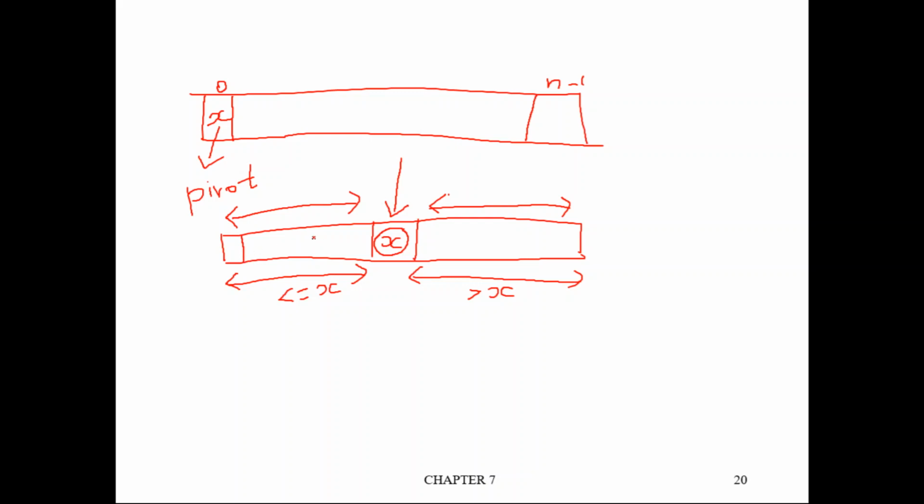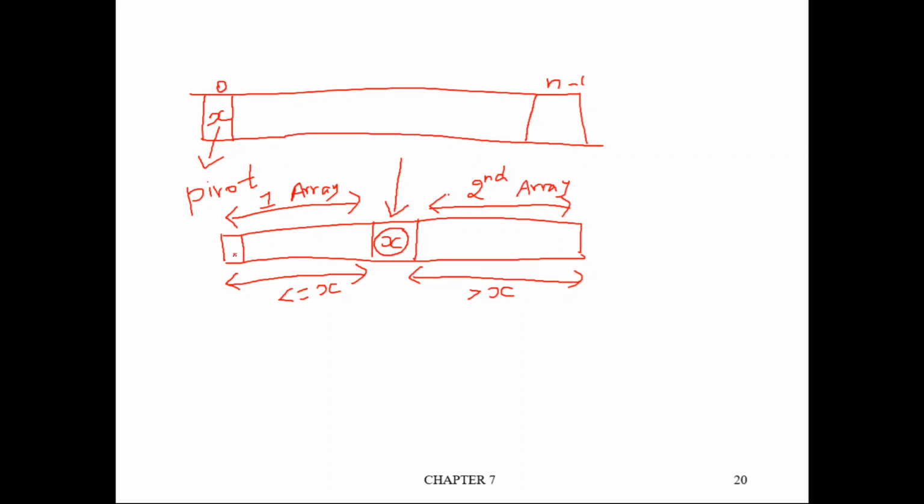Now we are going to partition this array into two arrays. We will consider this as the first array, and this as the second array. Now we will partition the array into two. This is array 1 and this is array 2.